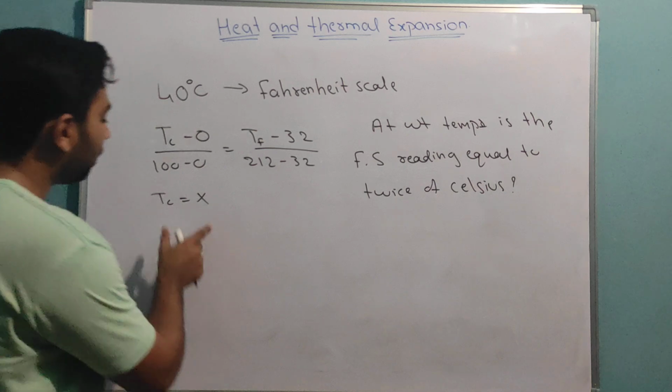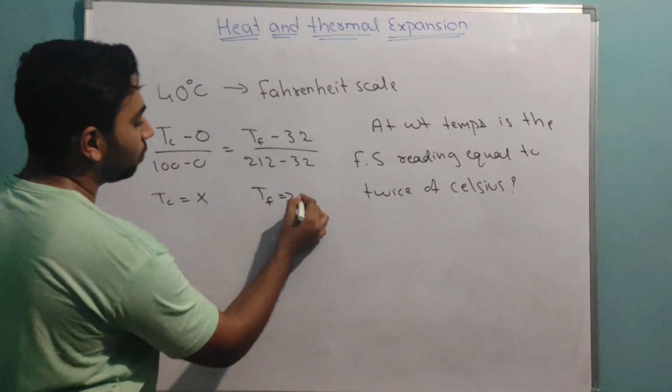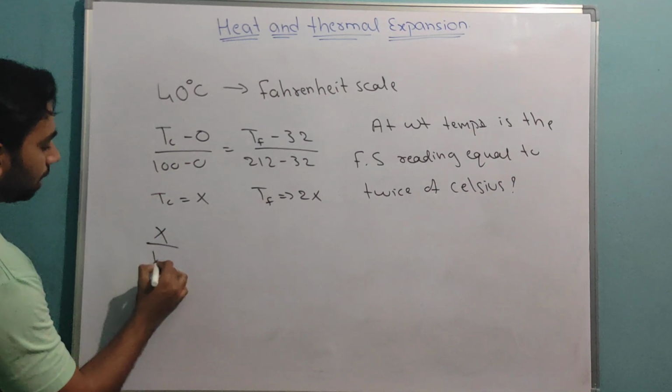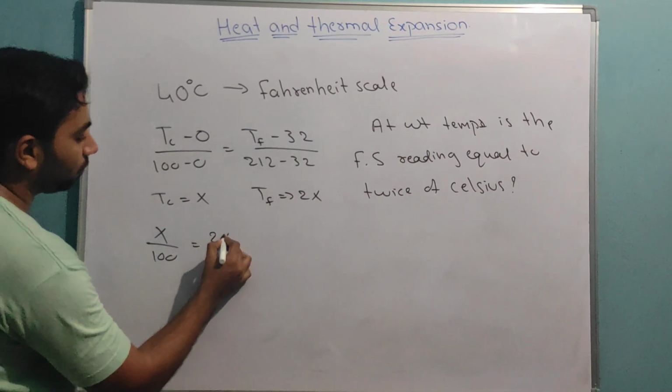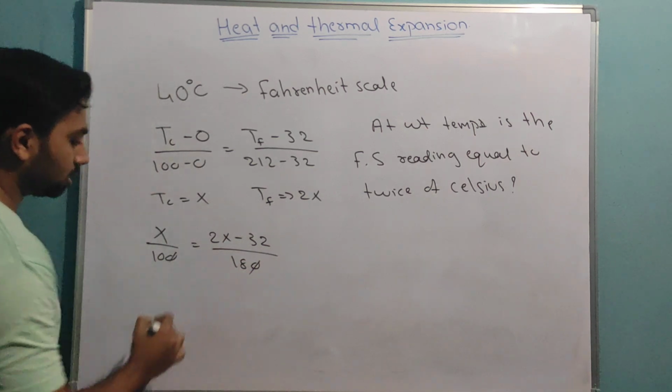Very simple. Now if I take the Celsius reading as x, then T_F I will take as 2x, correct. Now if I substitute, x by 100 is equal to (2x minus 32) divided by 180, the zeros cancel, we know this.